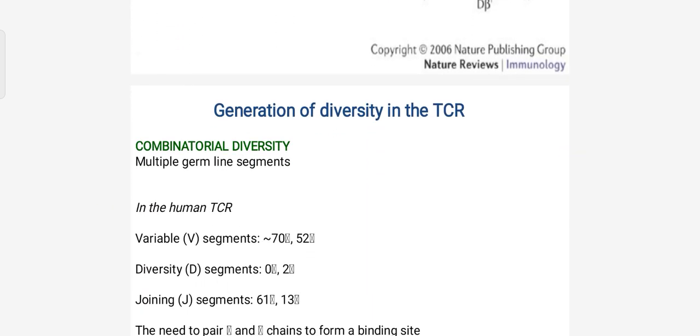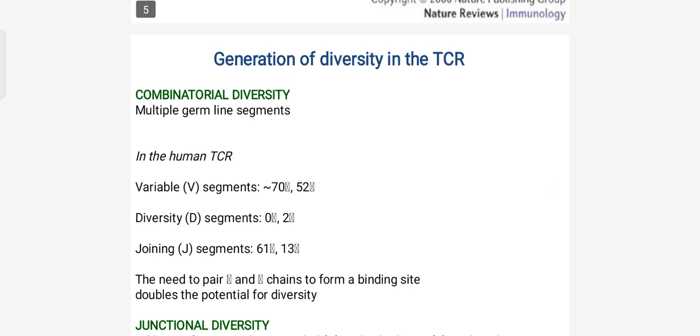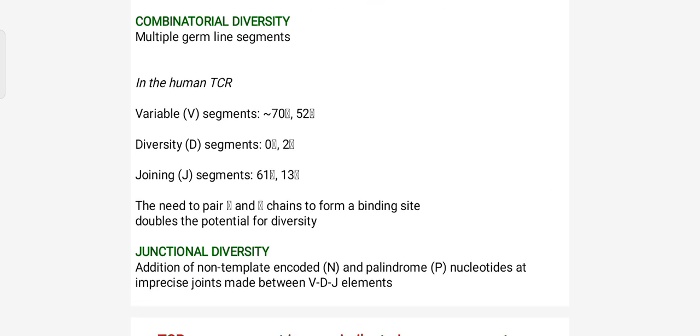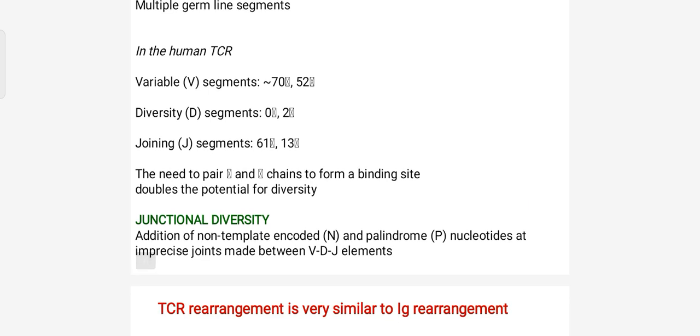Generation of diversity in the TCR. Combinatorial diversity, multiple germline segments. In the human TCR, variable segments 70 to 52, diversity segments 0 to 2, joining J segments 61 to 13. The need of two paired chains to form a binding site doubles the potential of diversity.